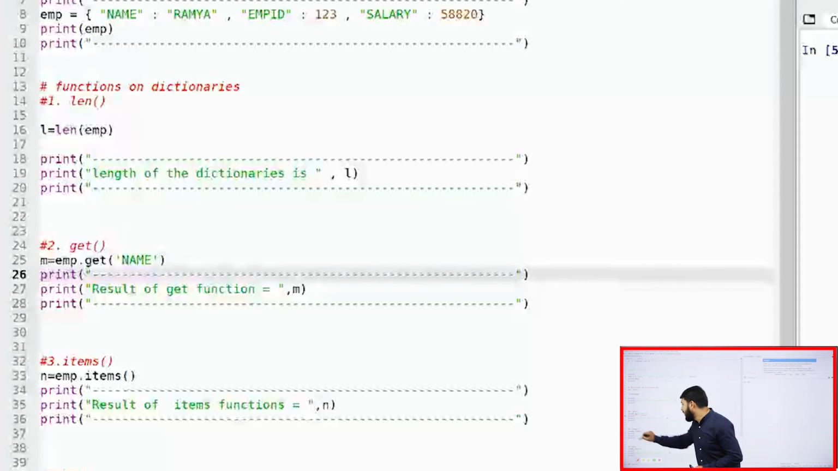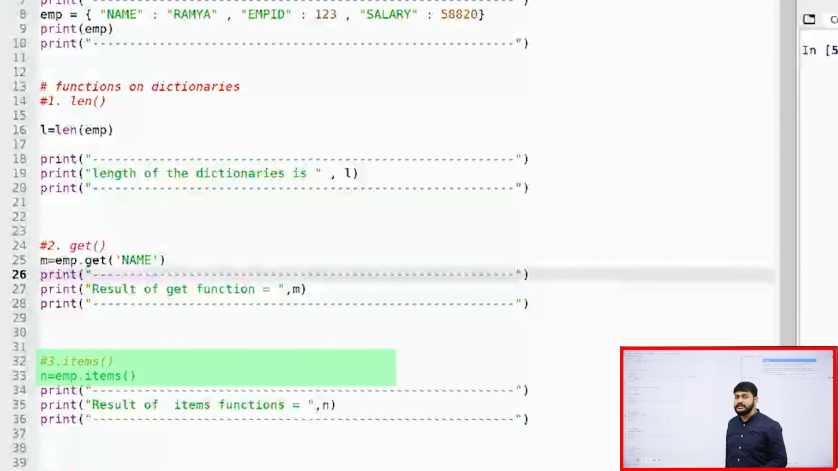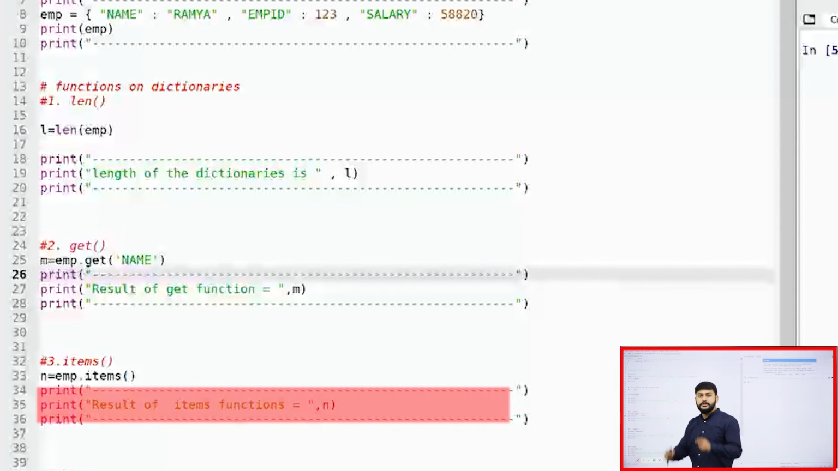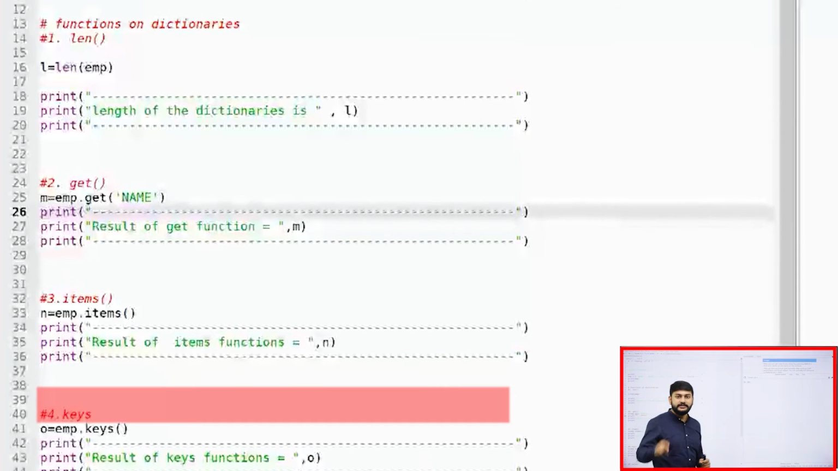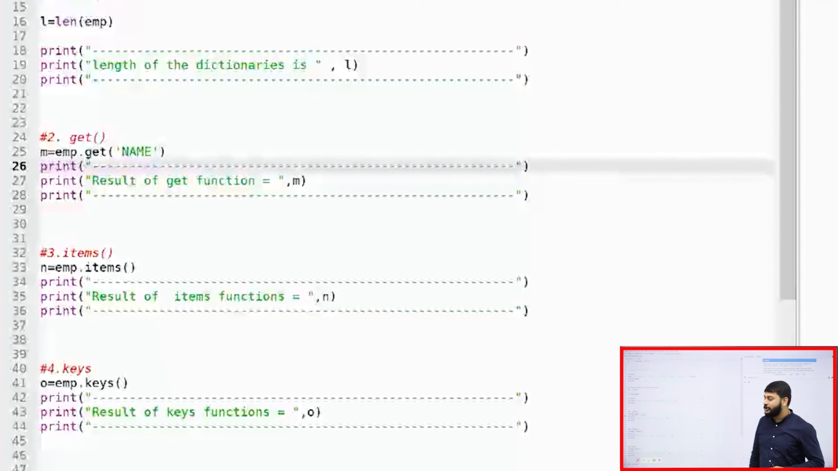Okay. So what is the next one that I have? Items. I have already discussed what is items. You need to observe here. Dictionary name dot items. It will print all the keys and values whatever I have inside the dictionaries. My dear students, this is what you need to understand.